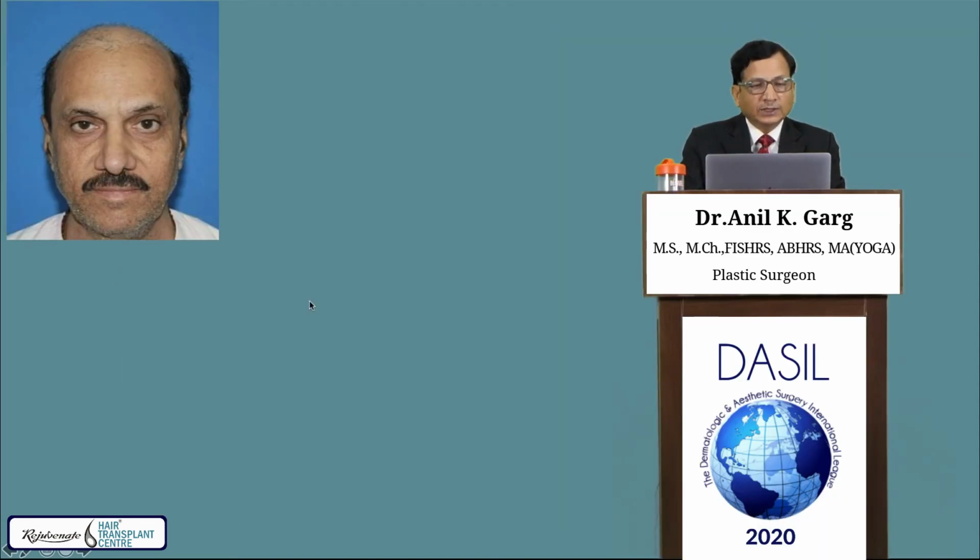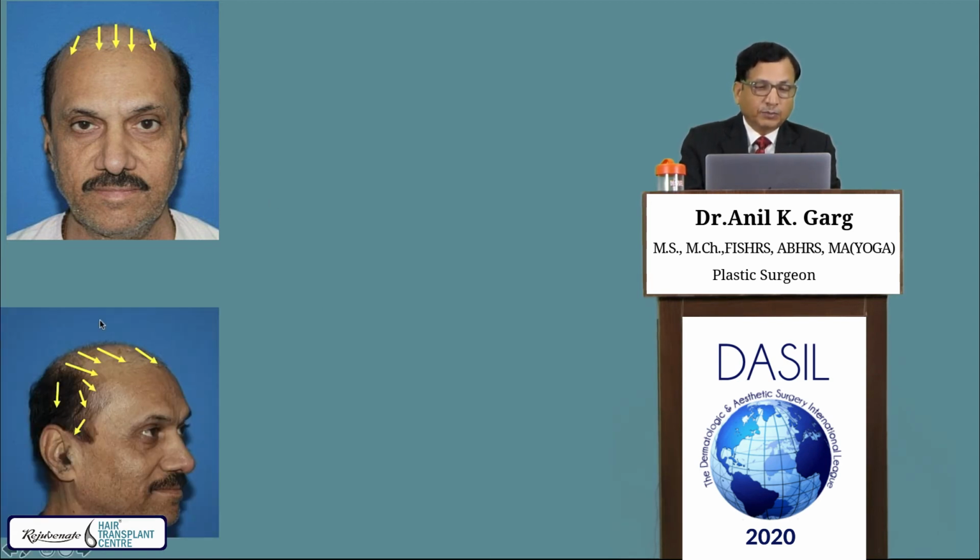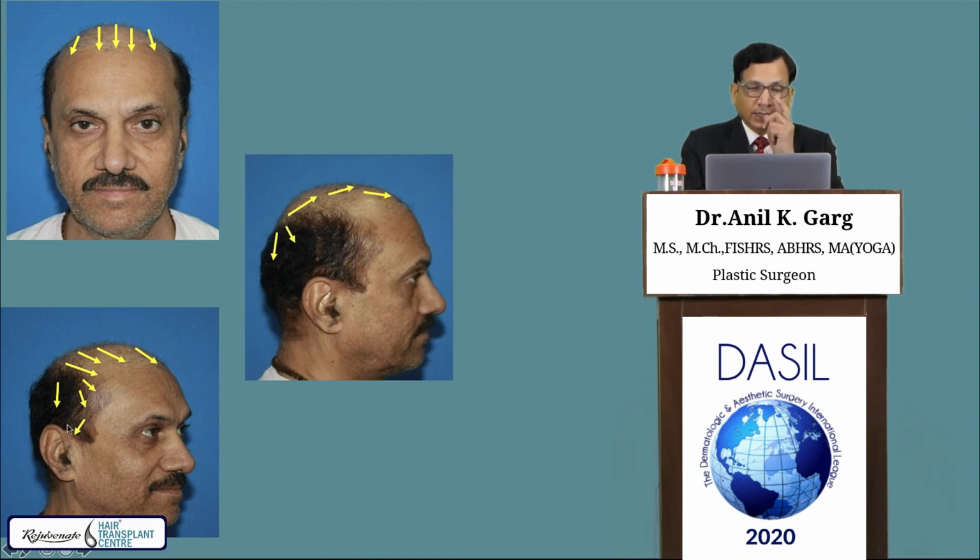Then we come to the direction of hair: forward, laterally, lateral side, laterally. This is in the temporal area, a little complex. In the upper zone, it goes downward and forward, but in the lower zone, downward and backward. That's how the direction of hair is.